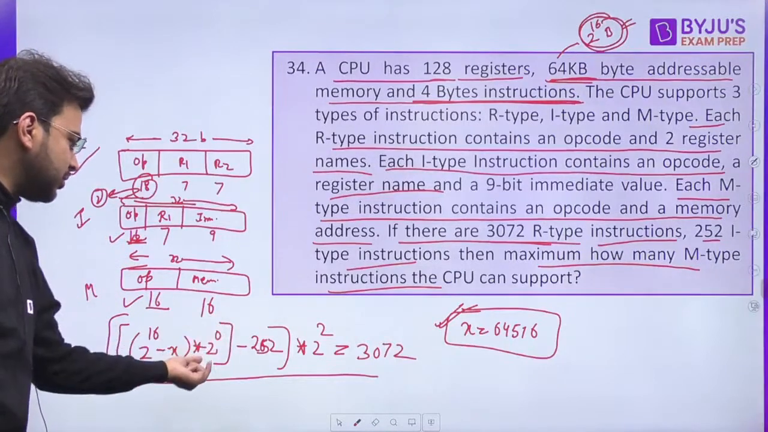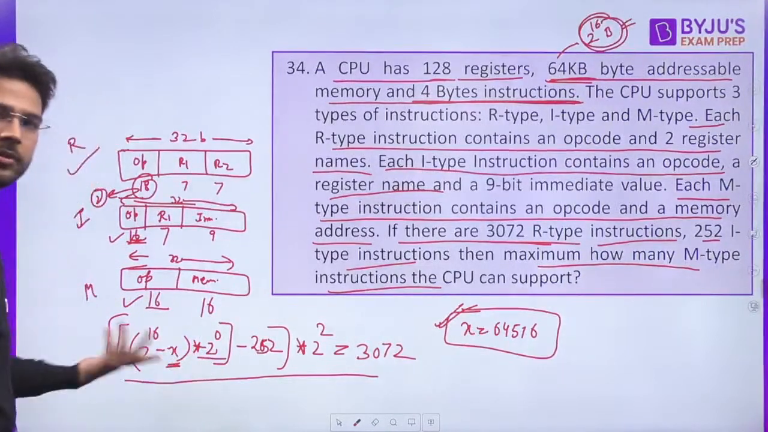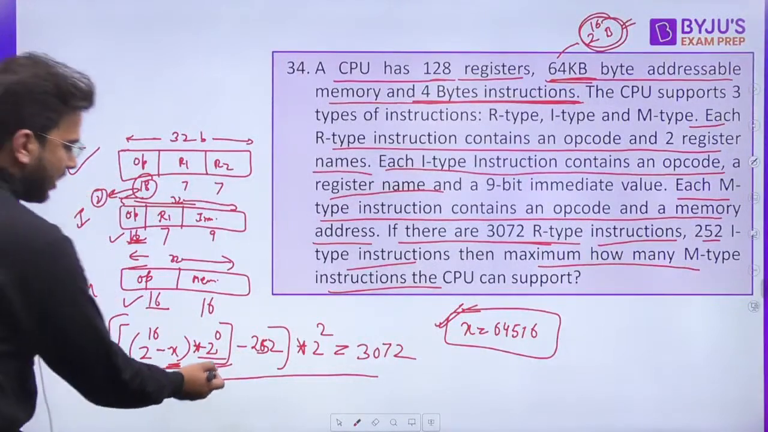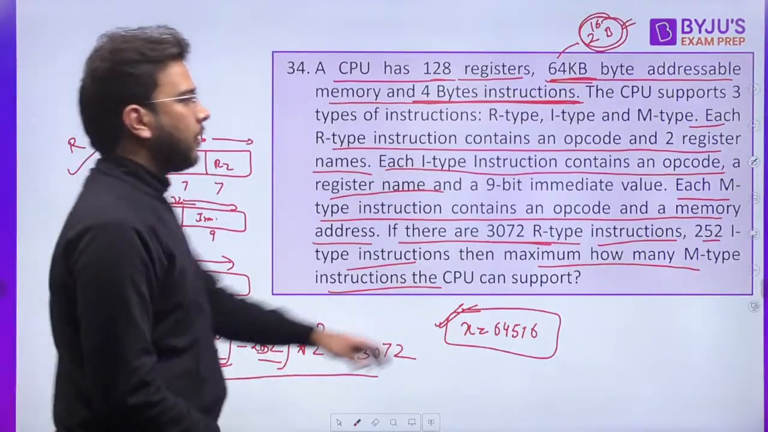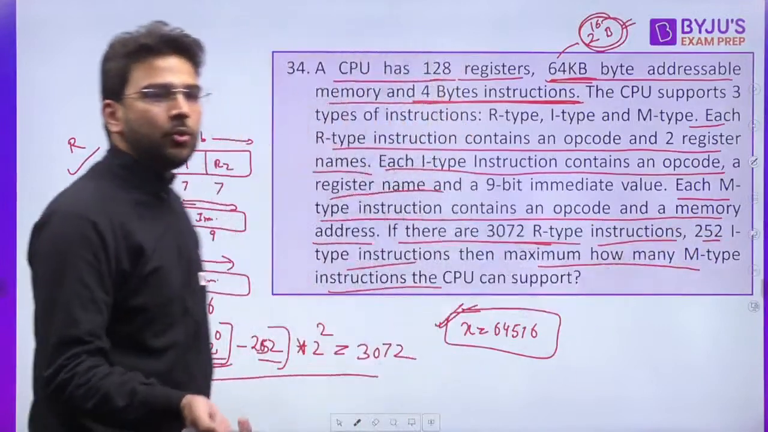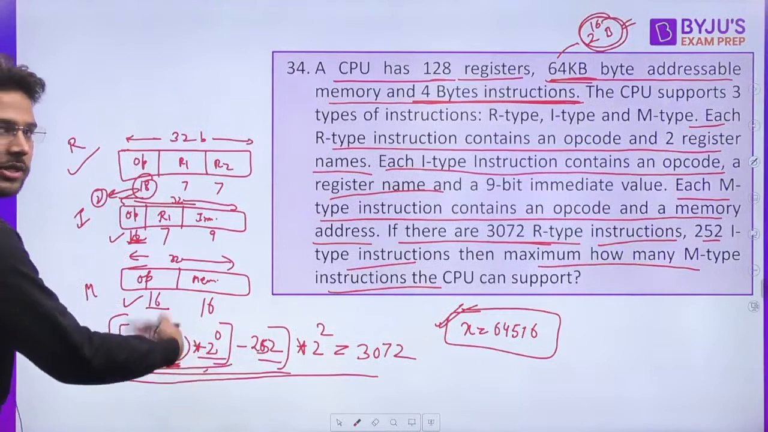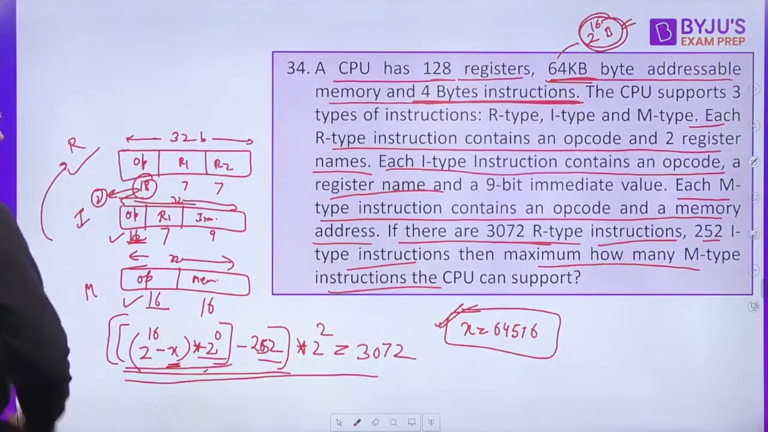So 2 raised to the power 0 is 1 only. Clear? Now this is the maximum for I type. Out of that we have used 252 I type instructions, right? So this is now unused because we have subtracted, so it is unused. We can use it for R type now.